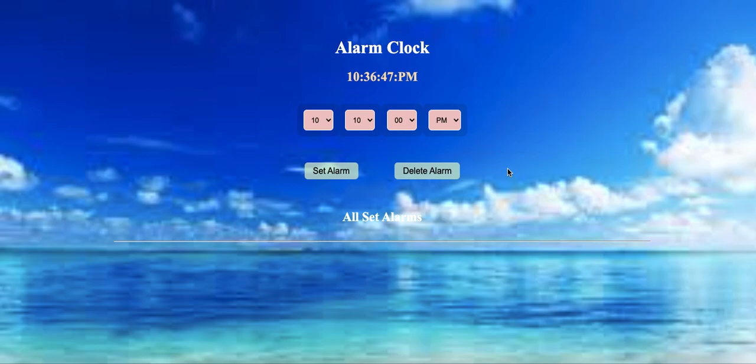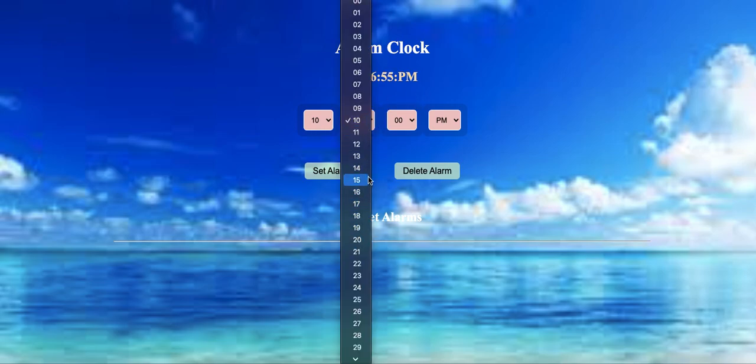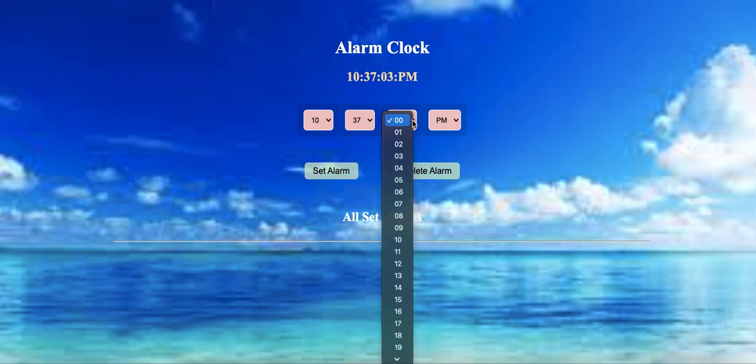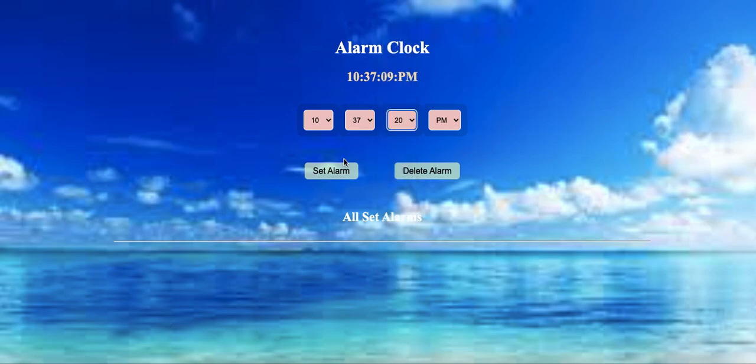and we'll set the time. So right now it's 10:36 p.m. So I'll set 10:37 and 20 seconds. So set alarm. So we have to wait approximately 5 seconds.